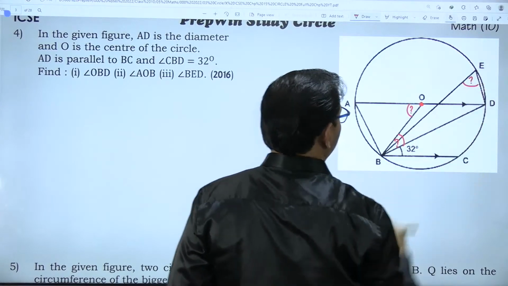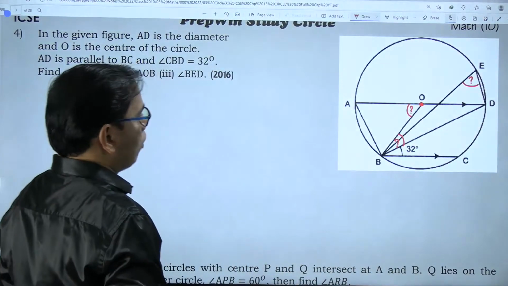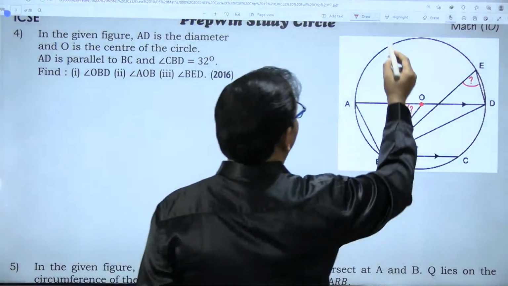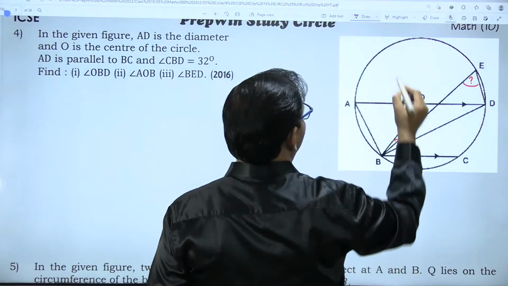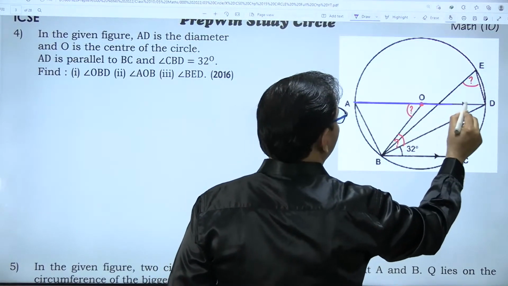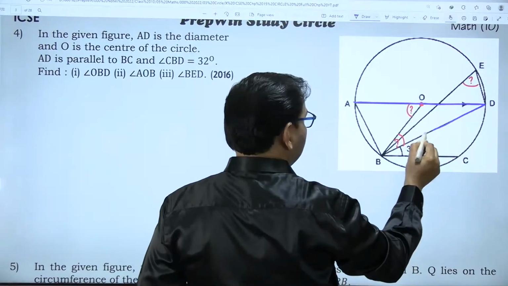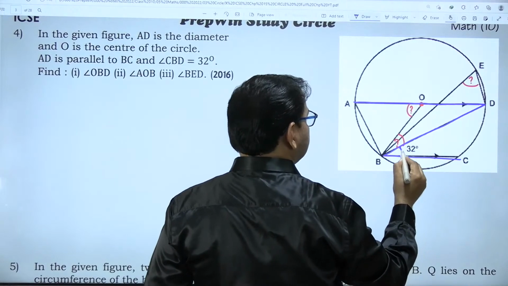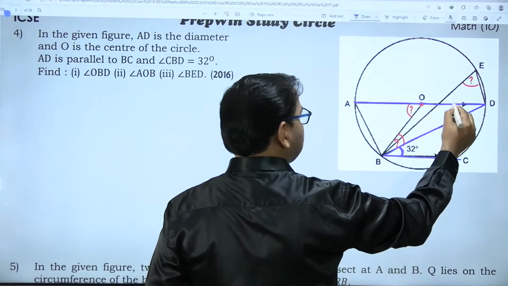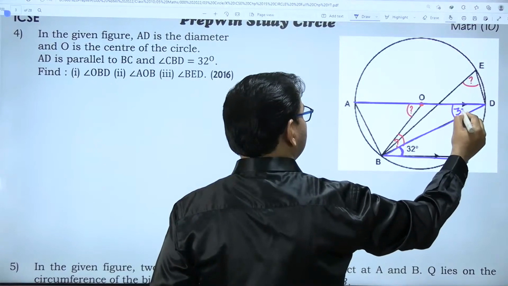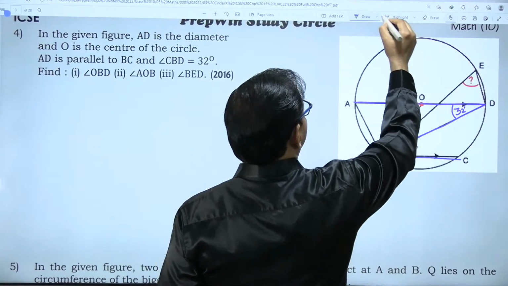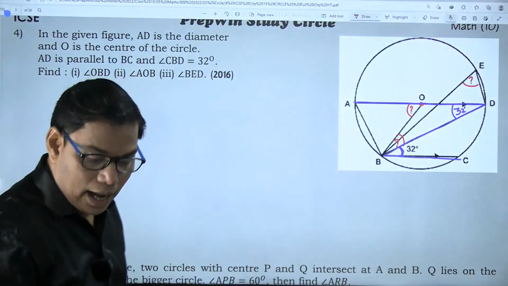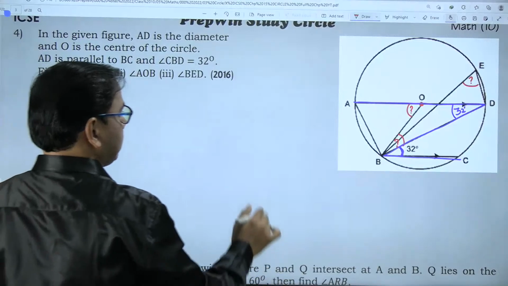Let me solve this. Now, how to get this angle? Very easy. Whenever two lines are parallel, alternate angles are equal. What do I mean by alternate angles? Alternate angles are those angles which, when you combine them, form the English letter Z. So if this angle is 32, this angle is also 32, isn't it? Are you understanding it? Let me know in the comment box. Alternate angles are equal.